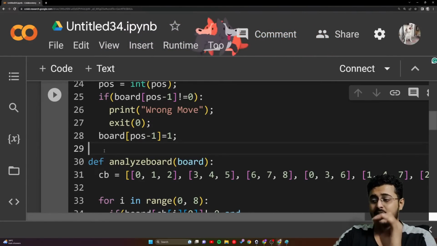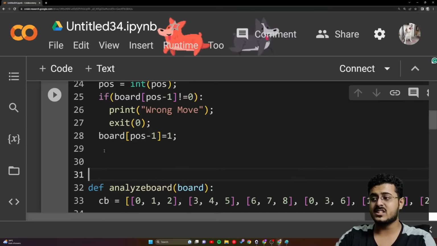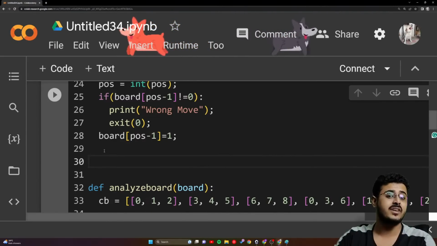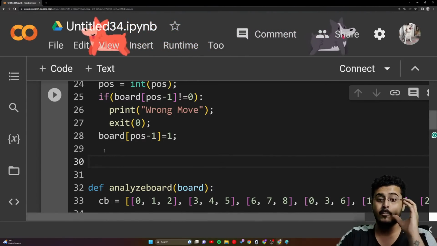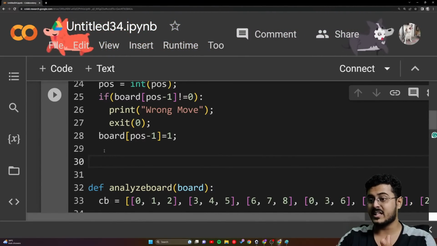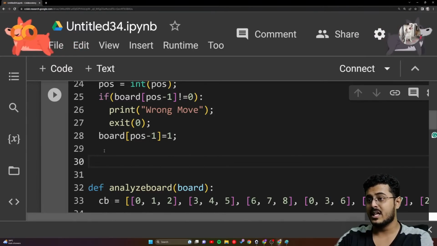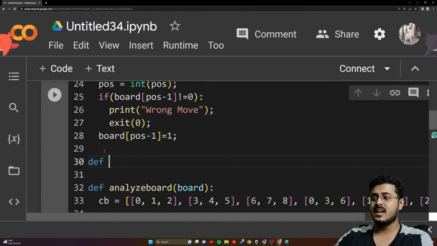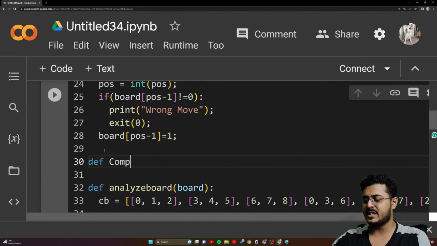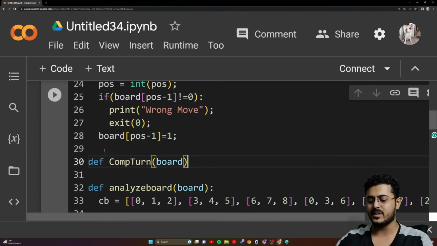But yeah, you have to listen to me very carefully because this is the most important and most difficult part of the entire thing: putting the AI inside of it. So let's start with this, guys. def comp_turn, and we'll put the board as the input right over here.